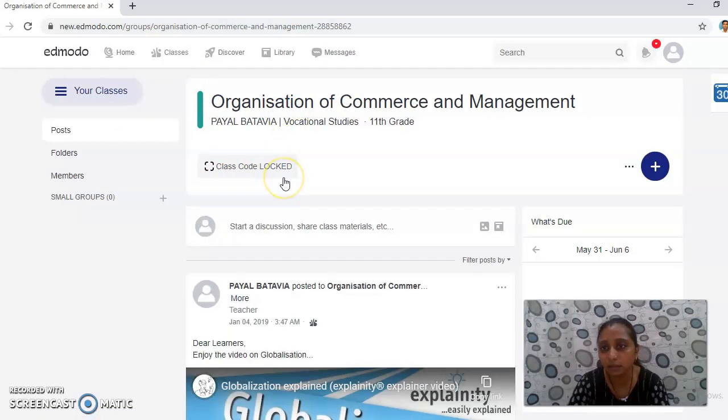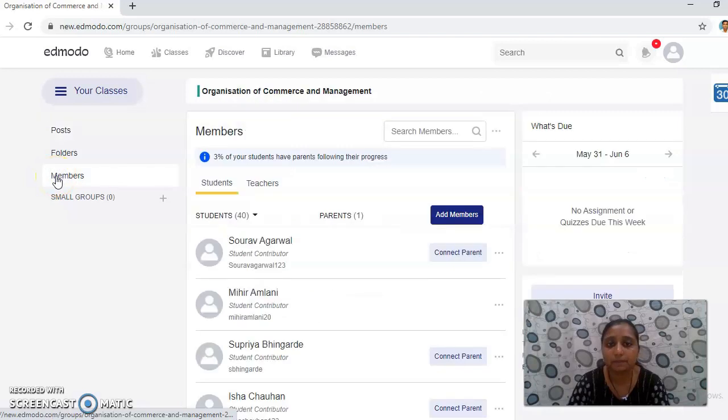Here you can see the class code is locked. This is locked because I have closed this group and there are no more students whom I would like to join it again. So that's the reason it is locked. But for you, when you are creating your own classes, here you will get your class code. And I would like to show you the members.